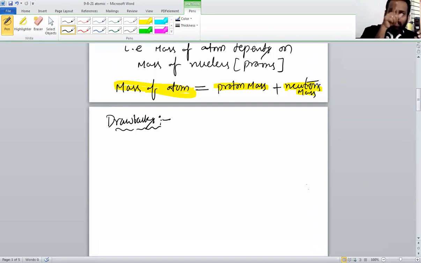The electron should revolve around the nucleus in a spiral manner. Spiral manner means like this: the electron starts from here, loses energy continuously, and falls into the nucleus like this. This must happen. This is a spiral manner.